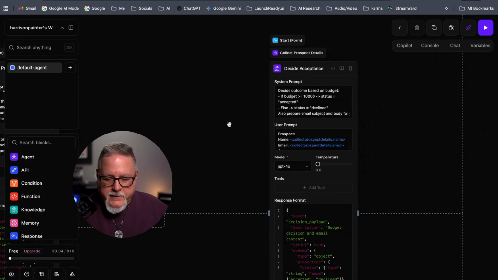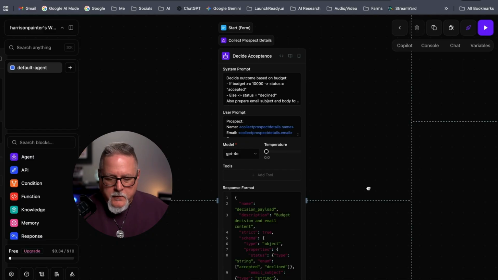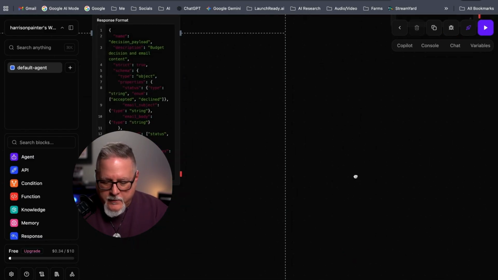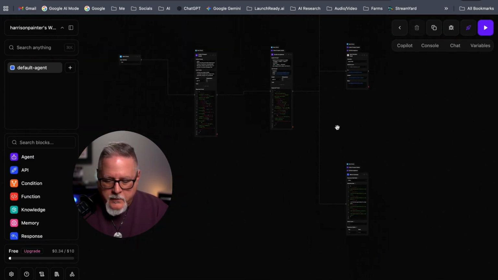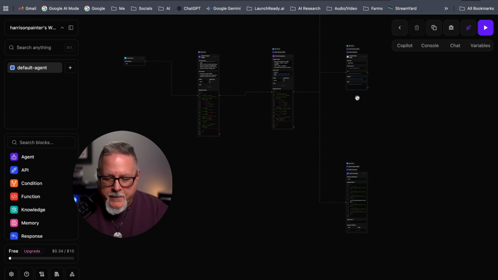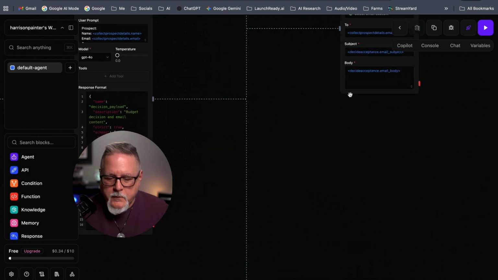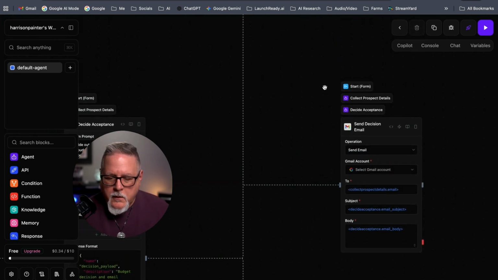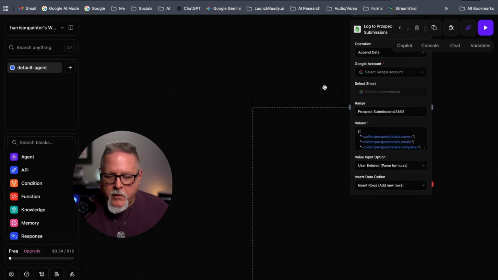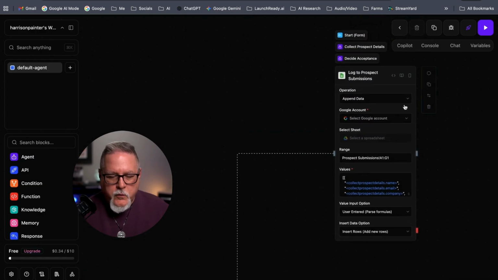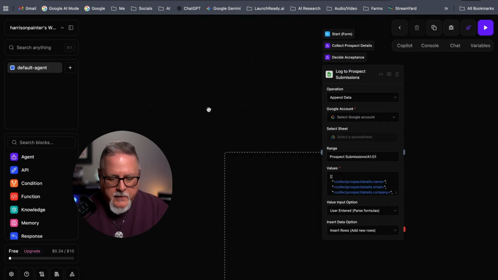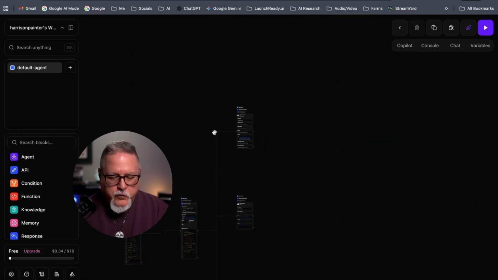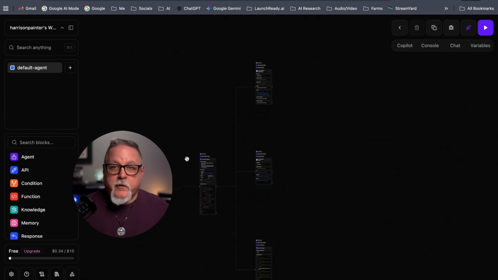We have the decision logic going on right here. We have either a decline email or an acceptance email. And then we have everything going into a Google Sheet. Literally 2 minutes to create that.